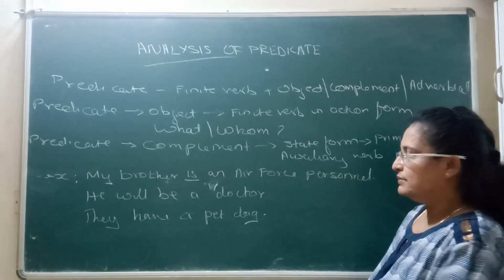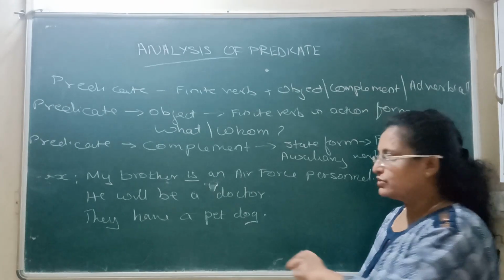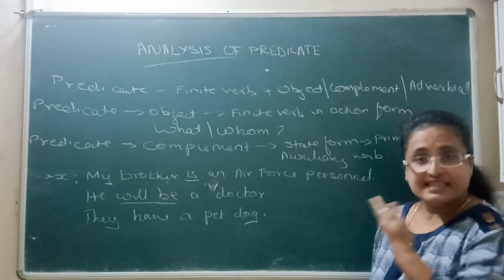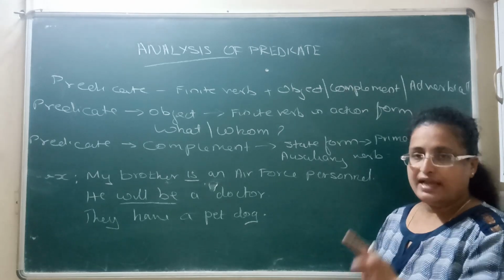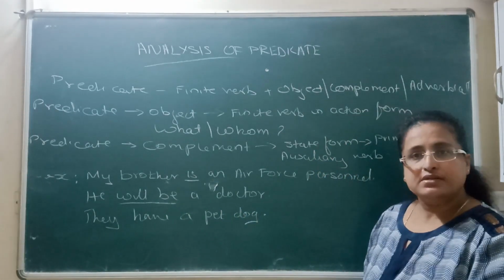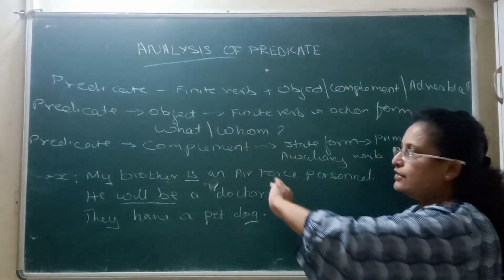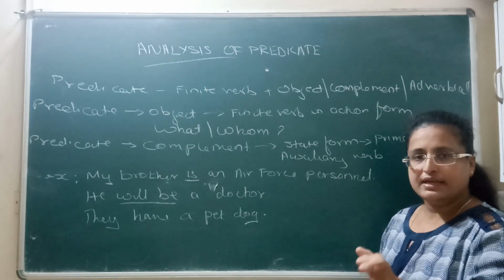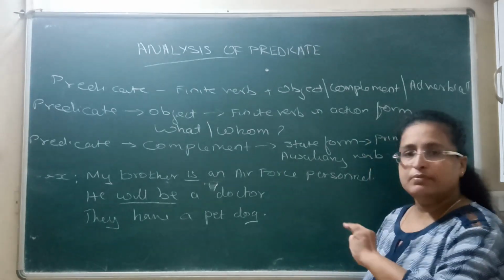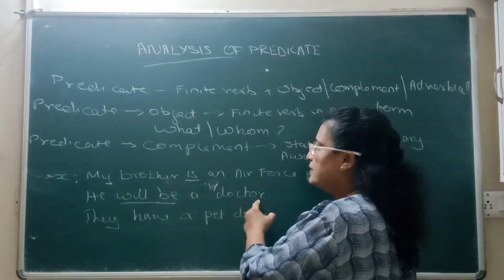See the next example. He will be a doctor. Here also the verb is will be. But is there any action verb here? No. It's a state verb telling about the future. Will be. He will be what? A doctor. See, the question asked for complement and object is both the same, what and whom. But here you remember, for a complement, there will be no action verb. He will be what? He will be a doctor.